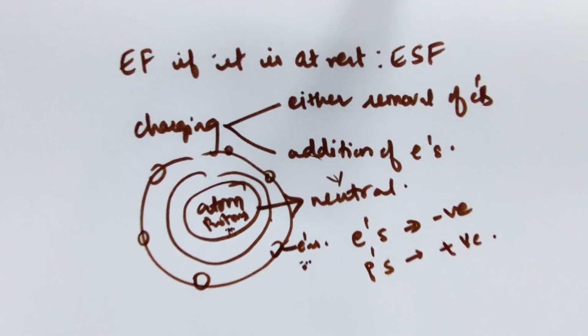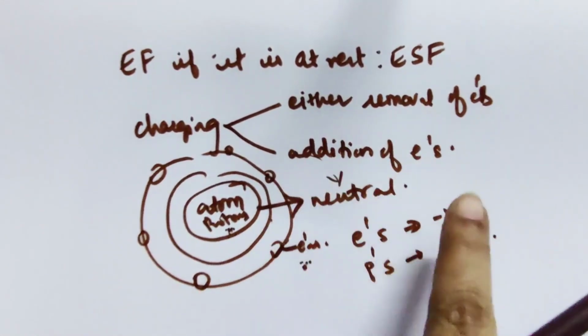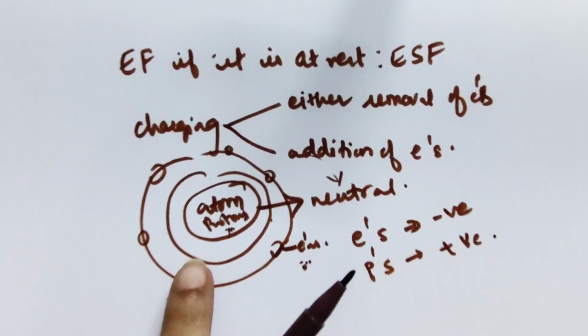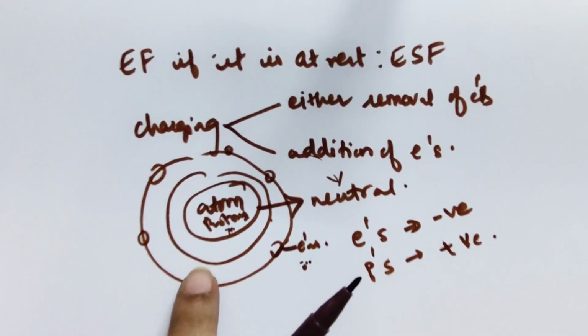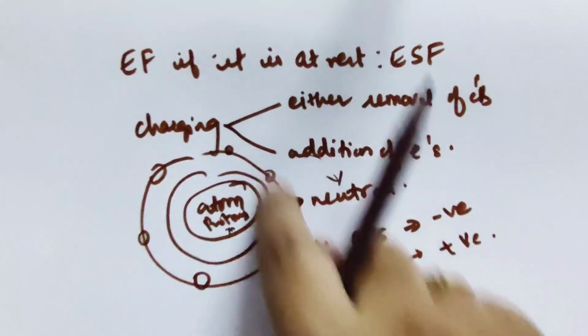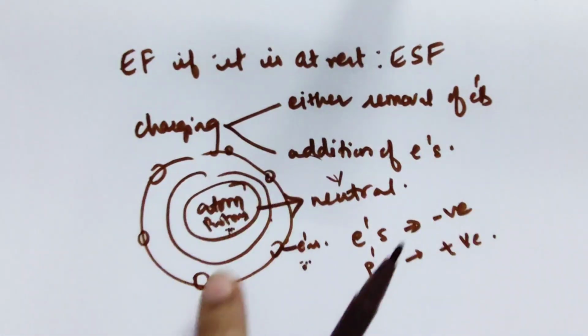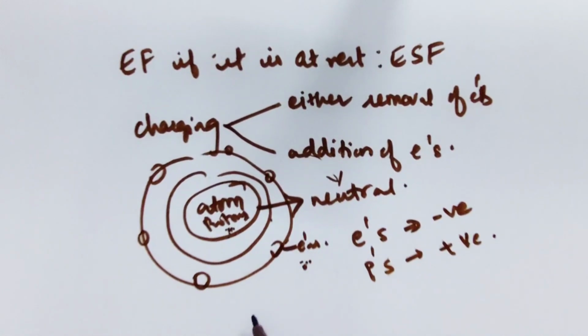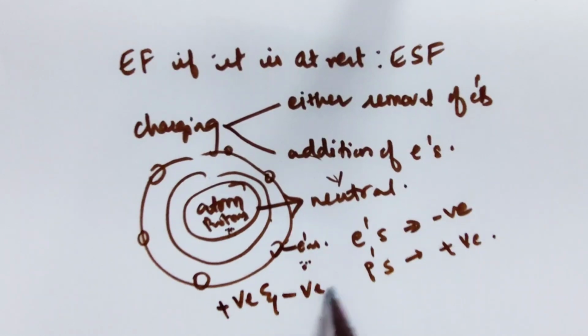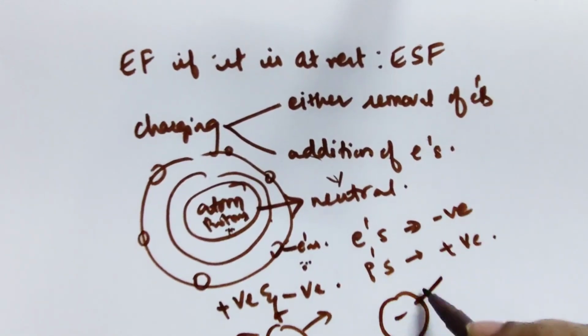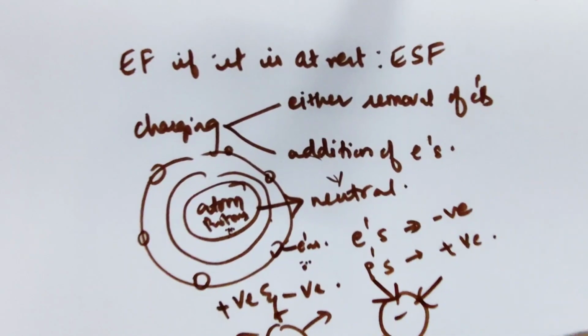Now what is meant by electric field? Flow of electrons is called electric current. The region around these kinds of charged atoms is called the electric field. There are two types, positive and negative fields. For a positive charge, the field lines point outward; for a negative charge, you can see the field lines coming towards it.